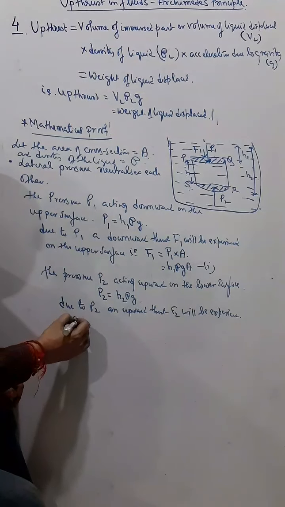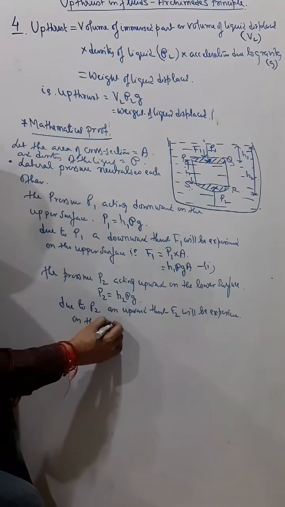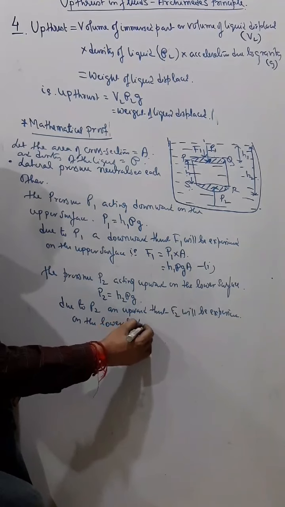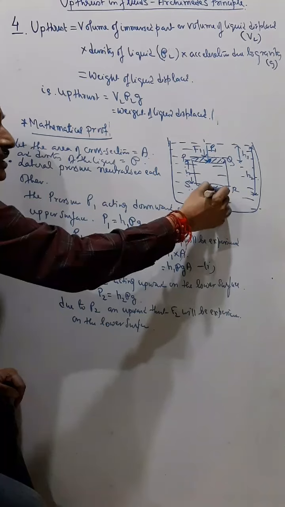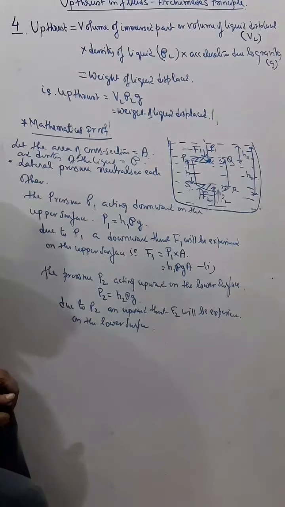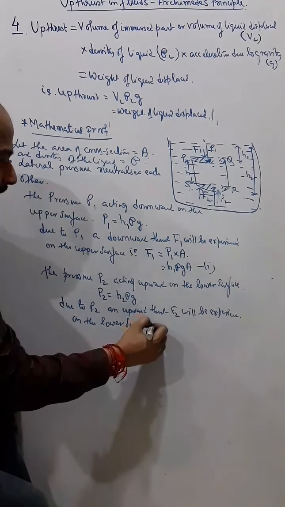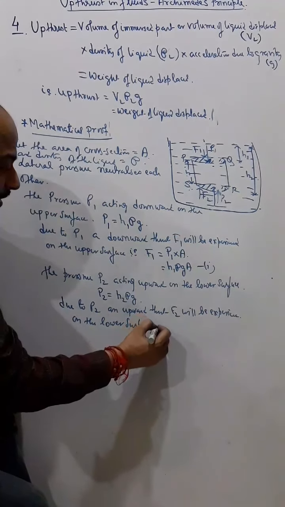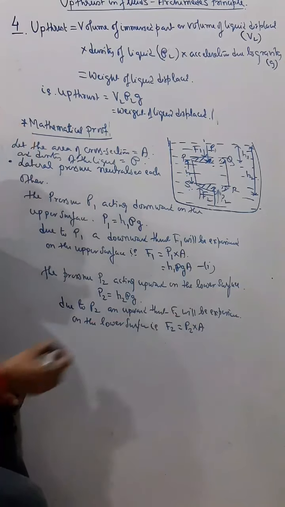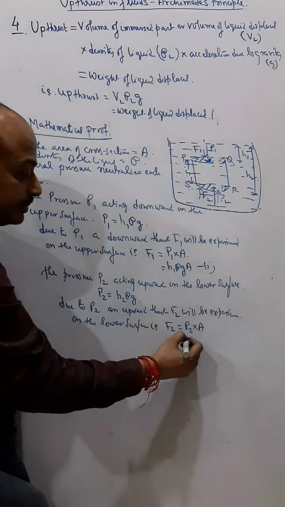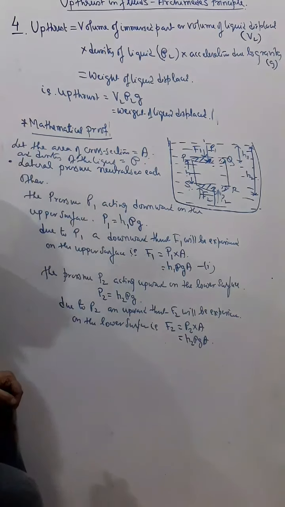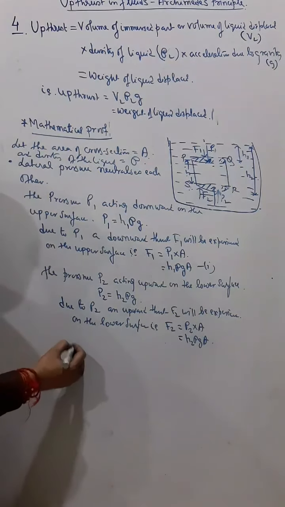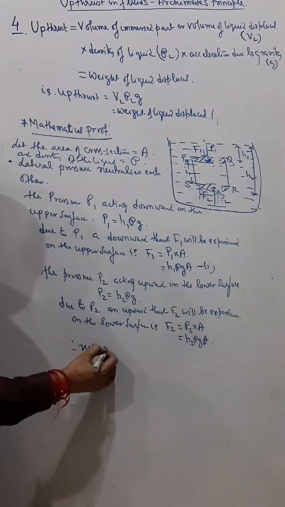F2 will be experienced on the lower surface here, so that force is in the upward direction. F2 equals pressure into area, so it will be P2 into A, and P2 means H2 rho g into A. Therefore, a net upward thrust will be there.